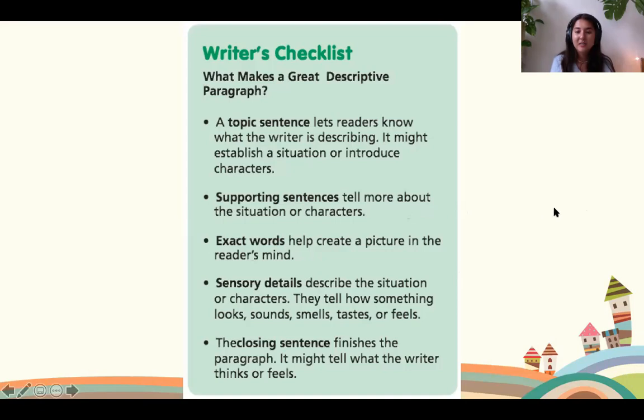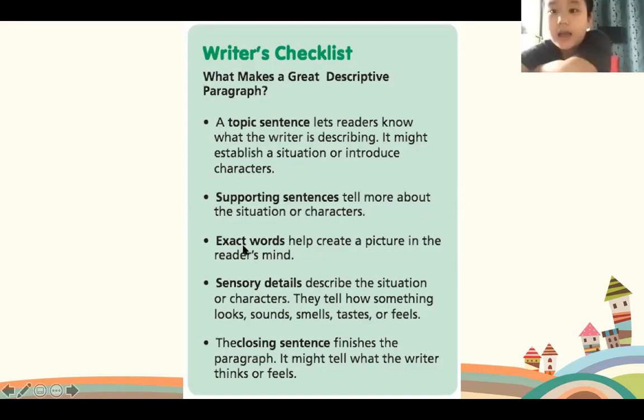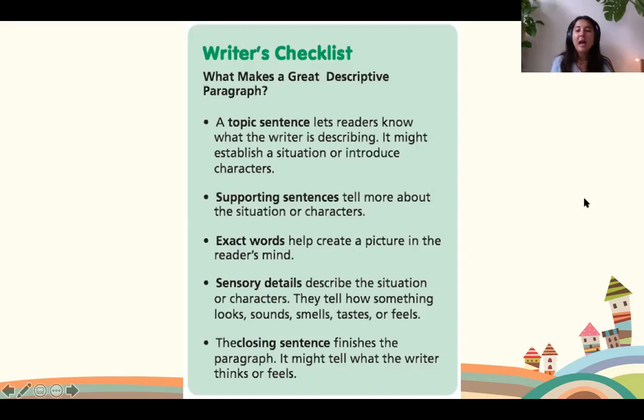Can you please read this sentence for me, Kwang Hai? Exact words help create a picture in the reader's mind. Good job. So exact words mean that you tell me specifically what you're talking about. For example, if you want to tell me about all the nice things you have in your house, instead of saying, there are many things in my house, you could say, there are many interesting things such as a TV, a piano, a guitar, drums. You have to tell me the exact words so that I can imagine all the amazing things you have in your house.